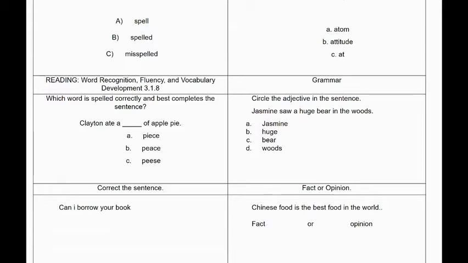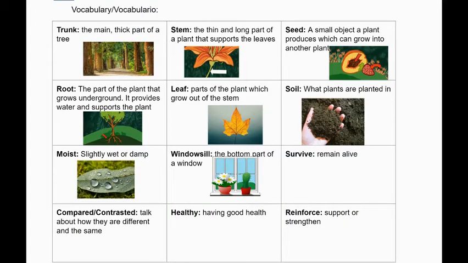In the fifth box, we need to correct the sentence. It is missing some proper capitalization and punctuation, and we need to fix it. In the last box, I would like you to read the sentence and circle if it is a fact or an opinion. The next few slides provide you with visuals and support to ensure that you are successful with each task.